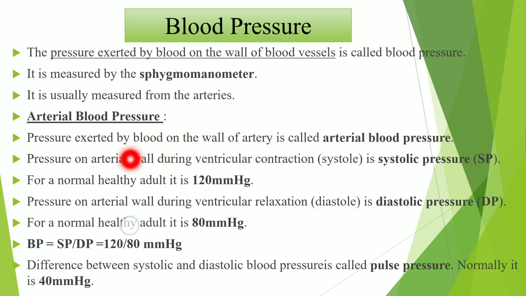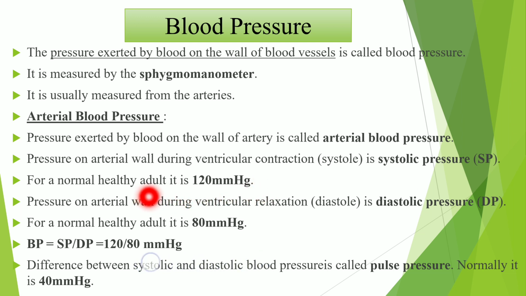Then what is arterial blood pressure? The pressure exerted by blood on the wall of the artery is called arterial blood pressure. The pressure on the arterial wall during ventricular contraction or ventricular systole is called systolic pressure or SP. So what is systolic pressure? It is the pressure on the arterial wall during ventricular systole. This systolic blood pressure is maximum in a healthy adult. It is 120 mm of Hg.